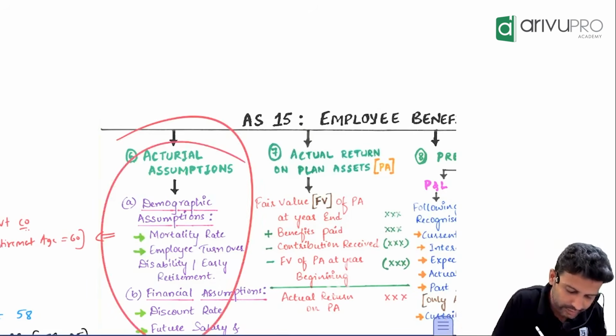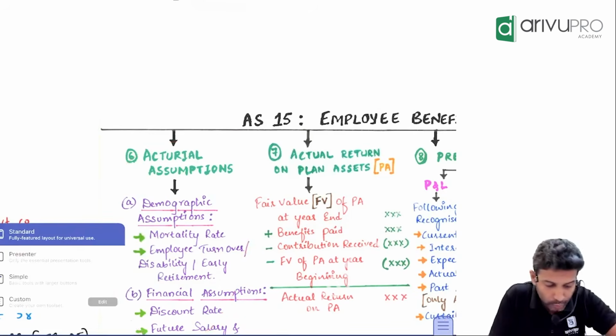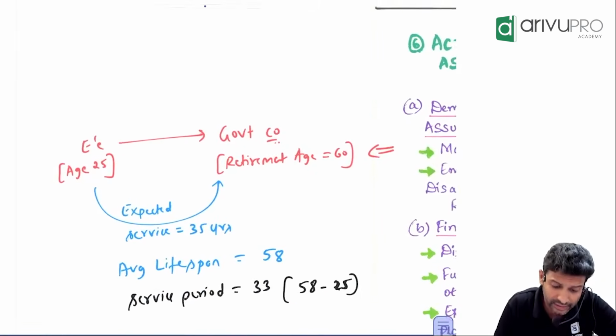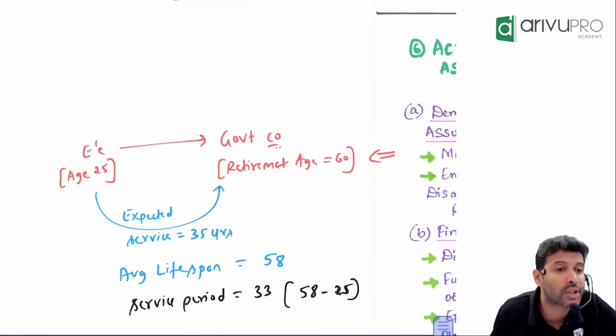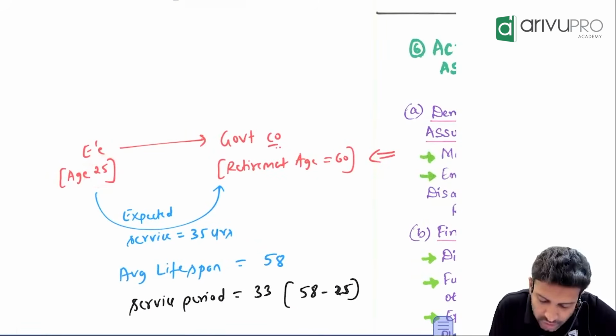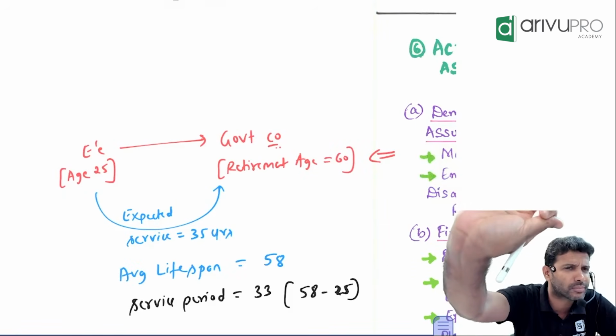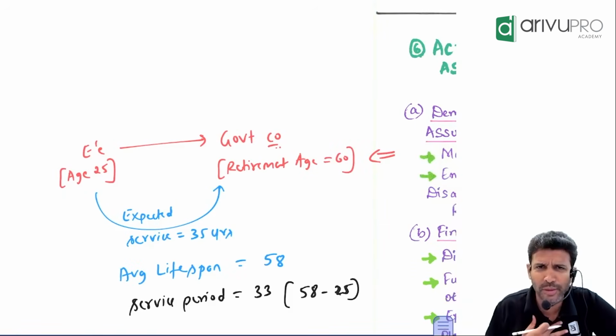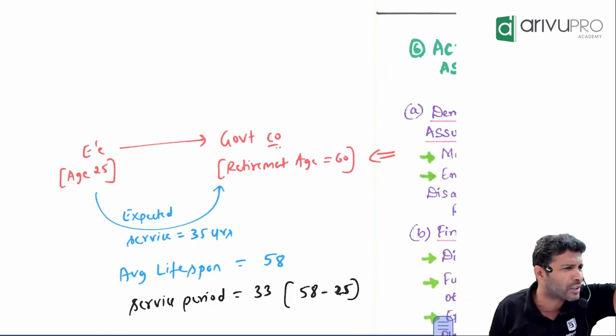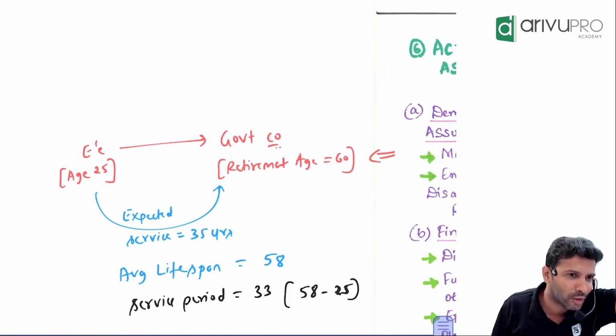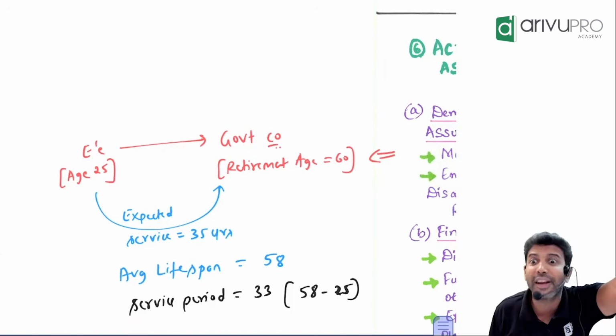But in reality, there are a lot of assumptions. If you want to give a little more context, let's say an employee is aged 25. He is working for a government company. You know how it works in government? Once we join, do you think anybody will quit a government job? Very rare, correct? Forcefully, he has to get retired.